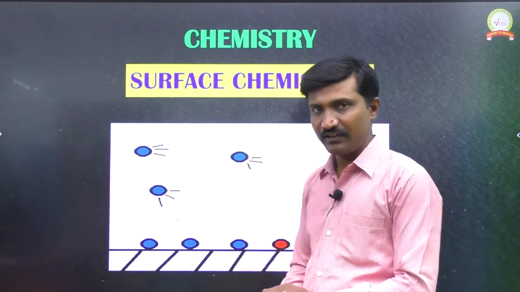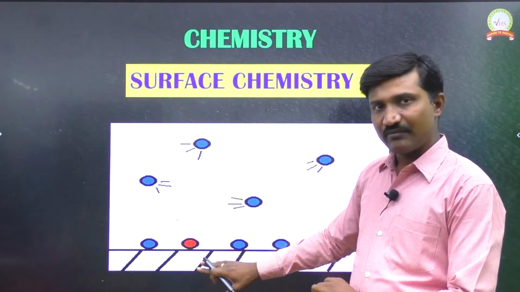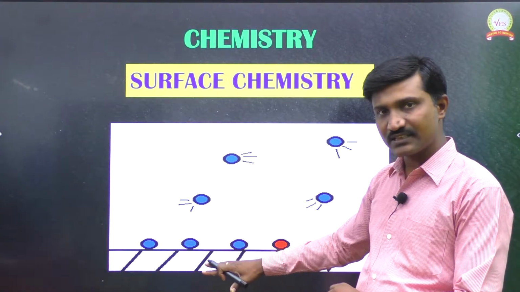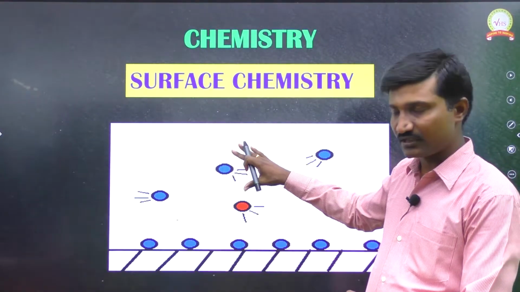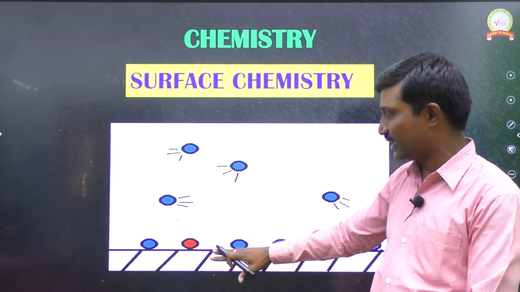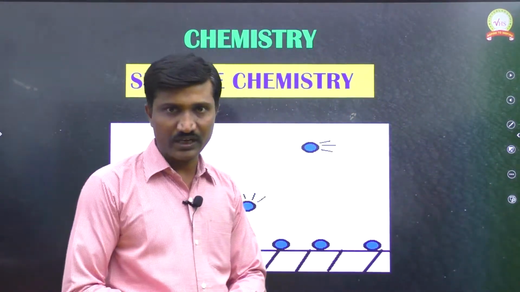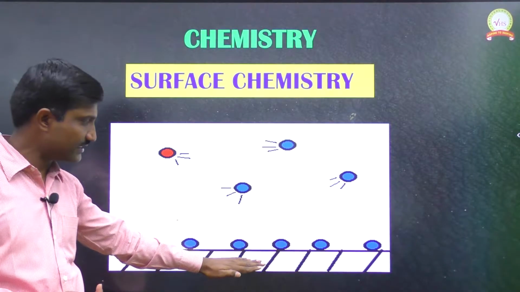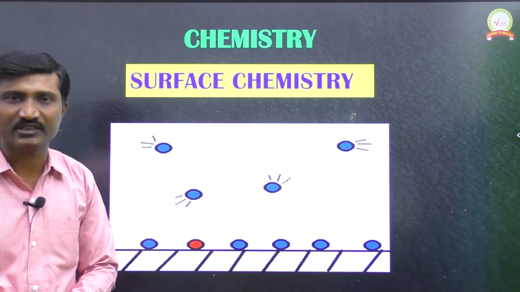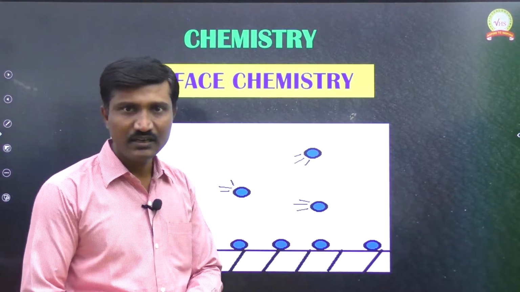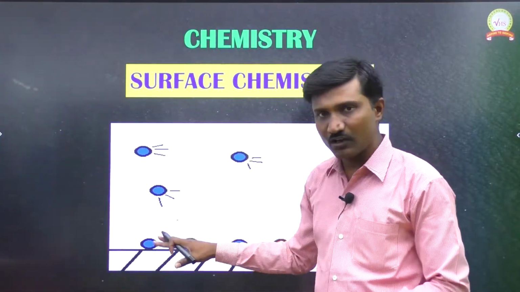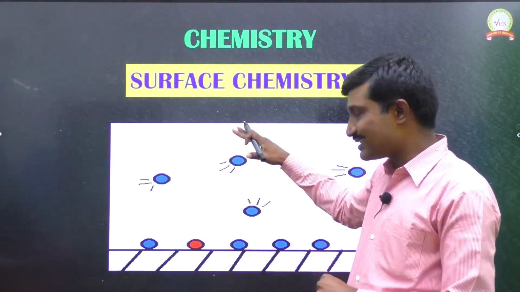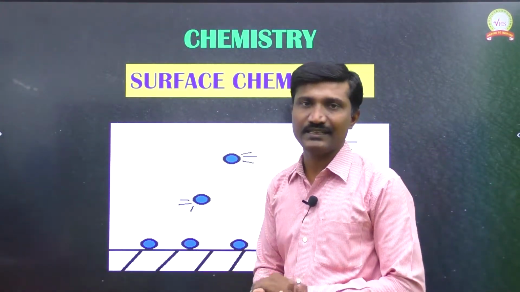If you see here clearly, this is a substance I am taking, and these are another substance. I am taking a solid substance, and these are gas particles. These gas particles come and occupy the surface of the solid. If a process where some substances are coming and occupying on the surface, we call that surface chemistry. Since particles are coming and occupying on this surface, we call this surface chemistry. This type of concept we are going to discuss in surface chemistry.